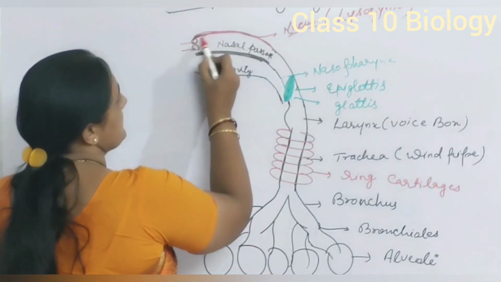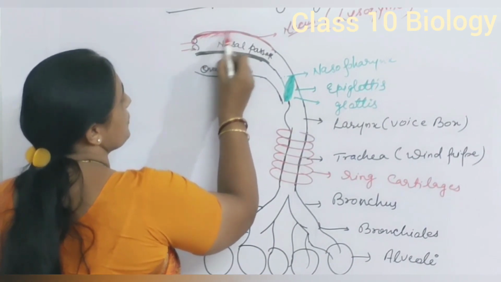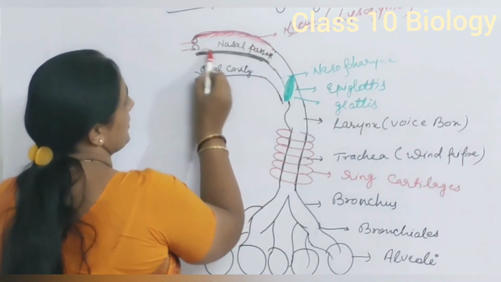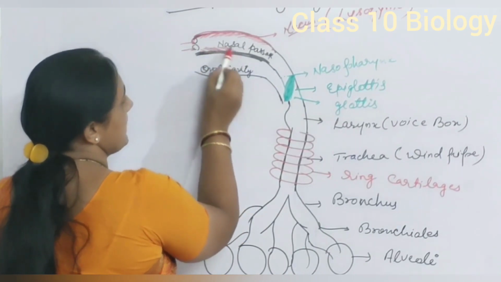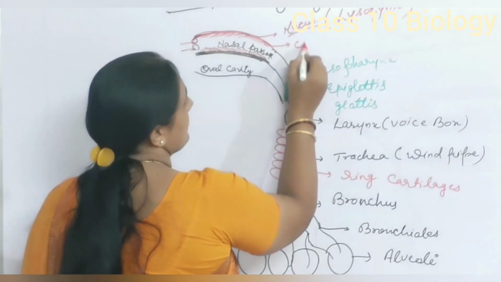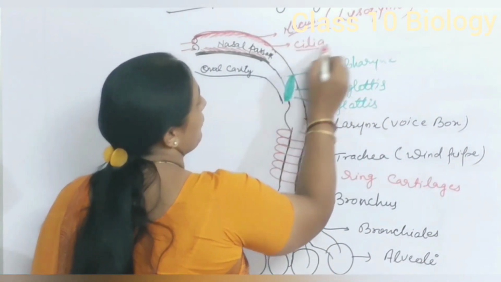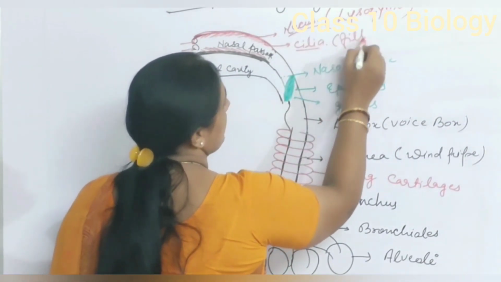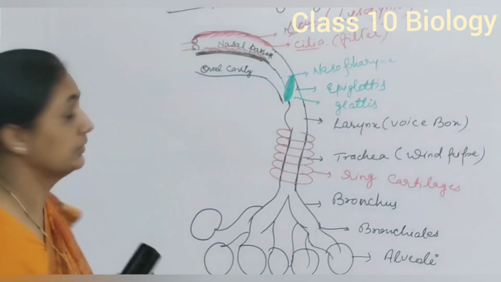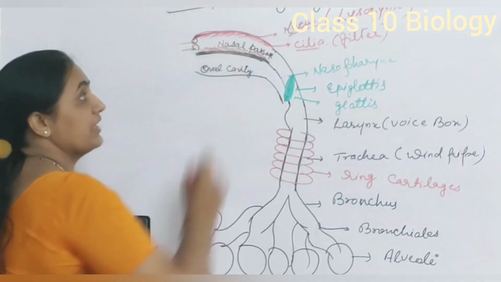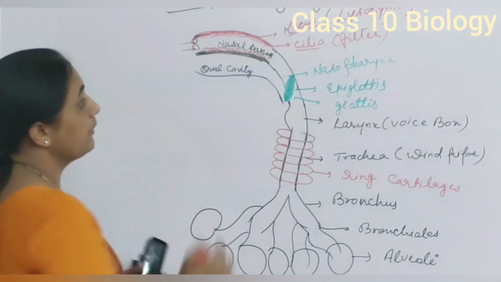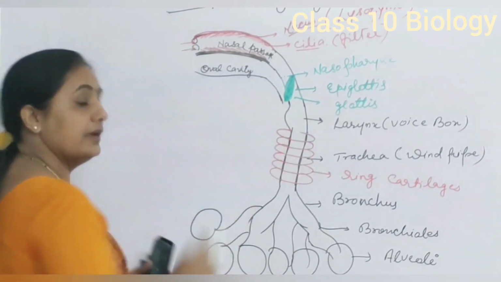Apart from mucus, fine hair-like structures are also present in the nasal passage. These hair-like structures are called cilia. These cilia help for filtration. So mucus and cilia both help for filtration and purification of air and ensure that pure air enters in pharynx.